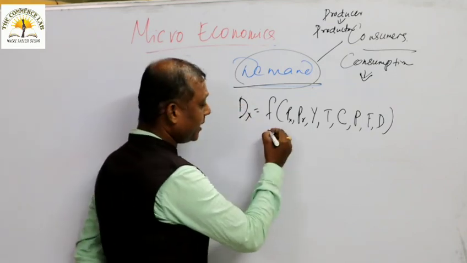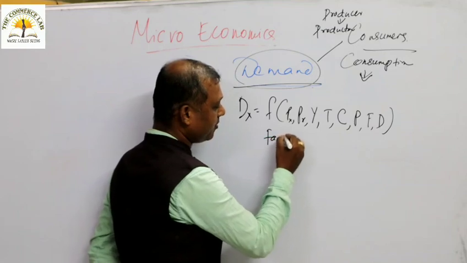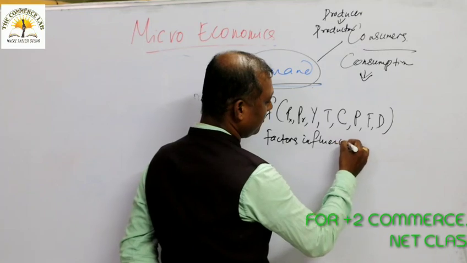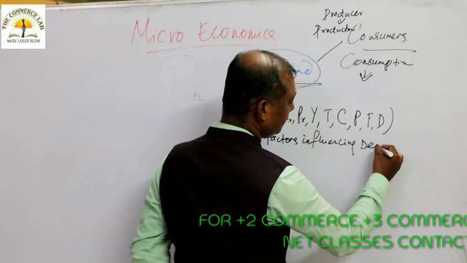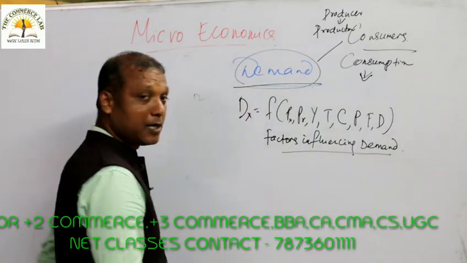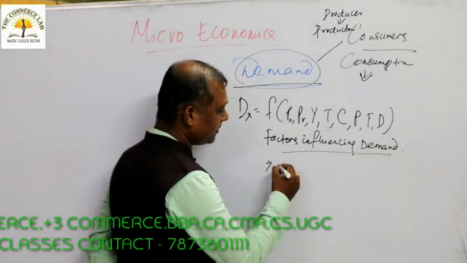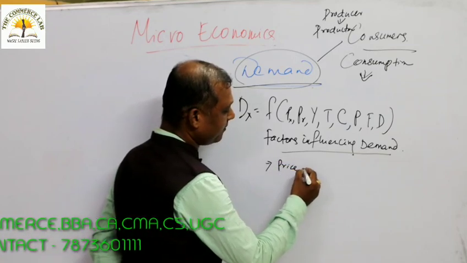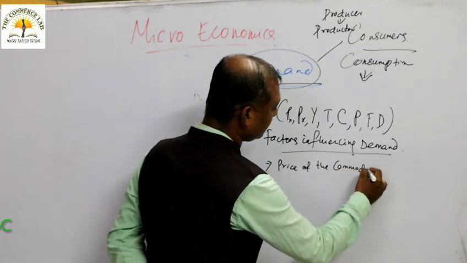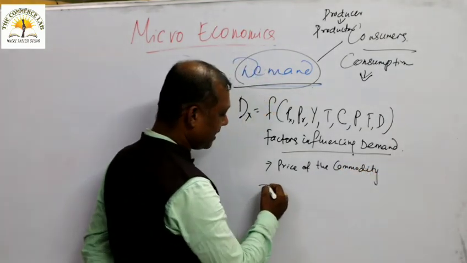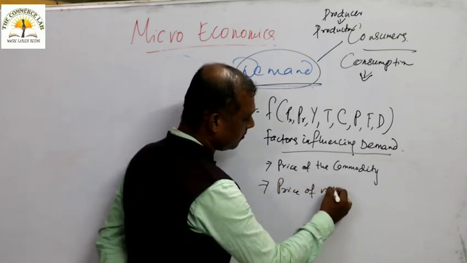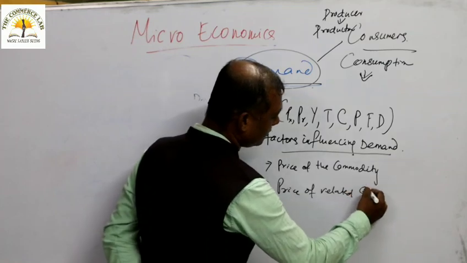The first factor, let me write it, factors influencing demand. The first factor to influence your demand is the price of the commodity. Second factor, price of related goods.